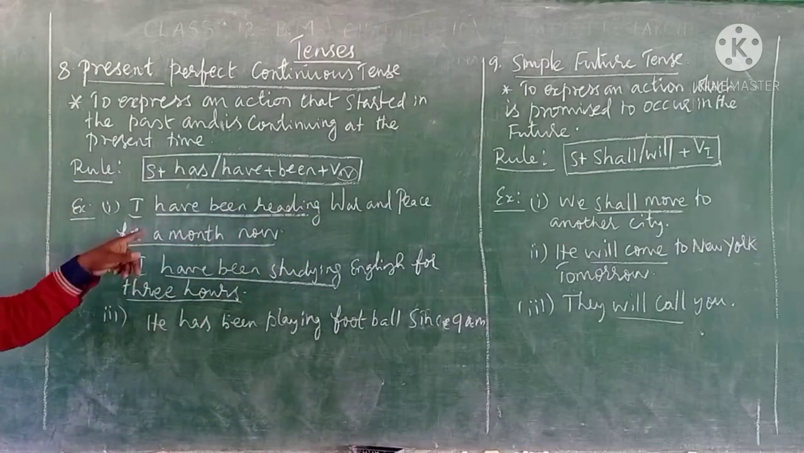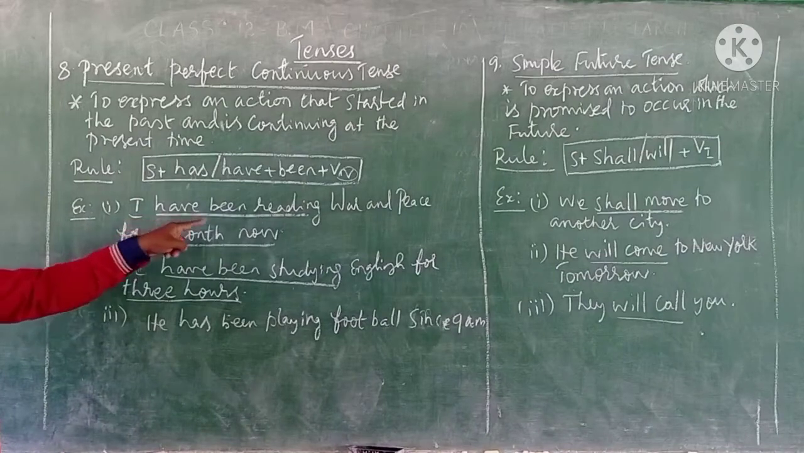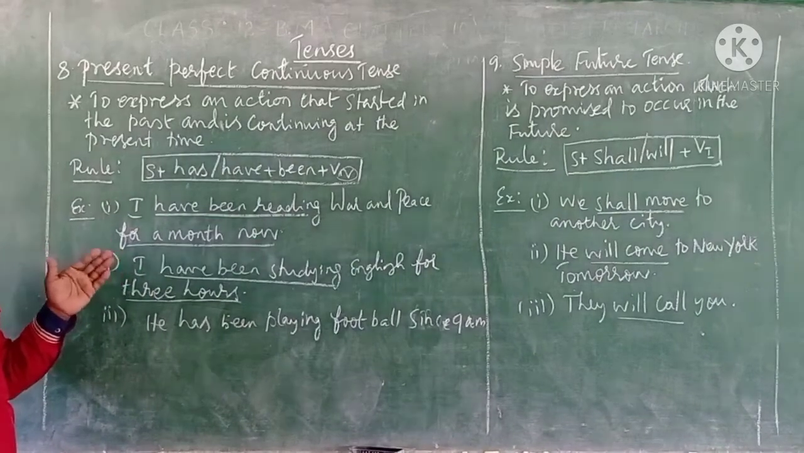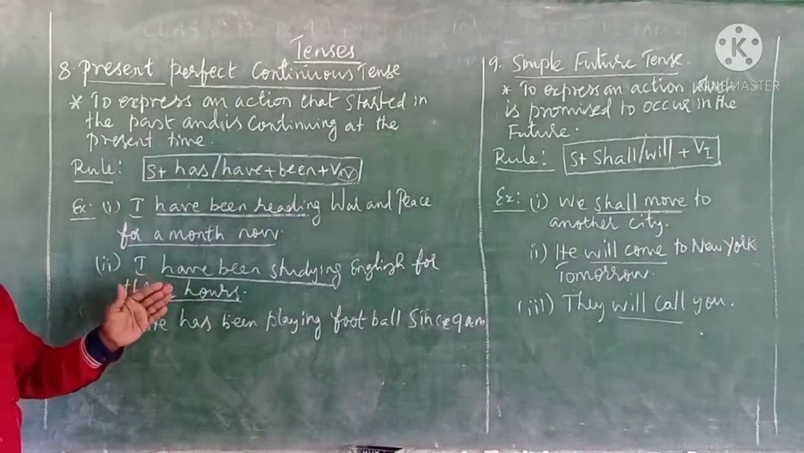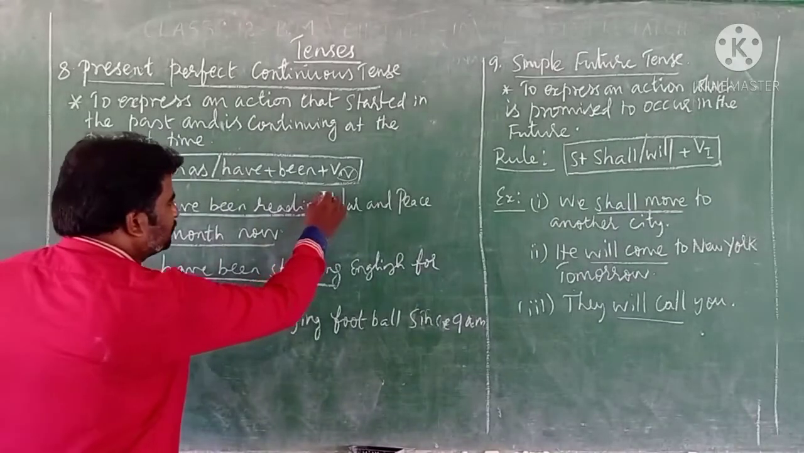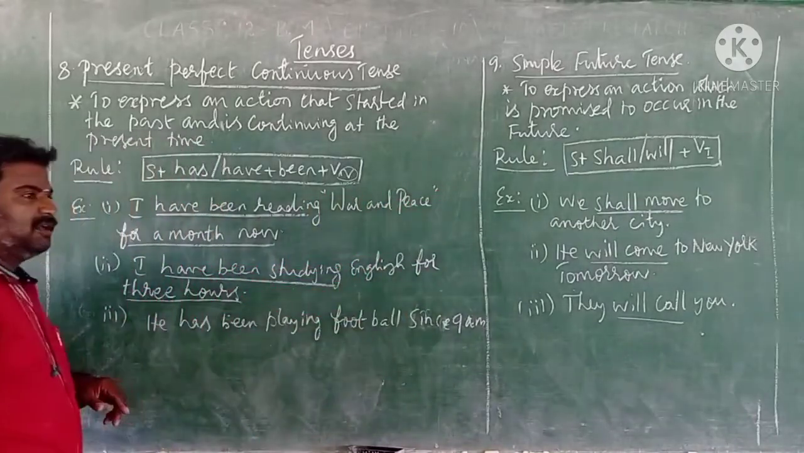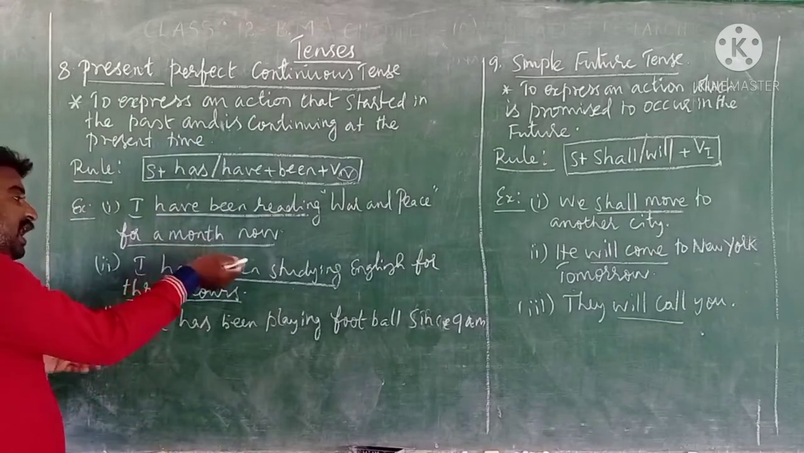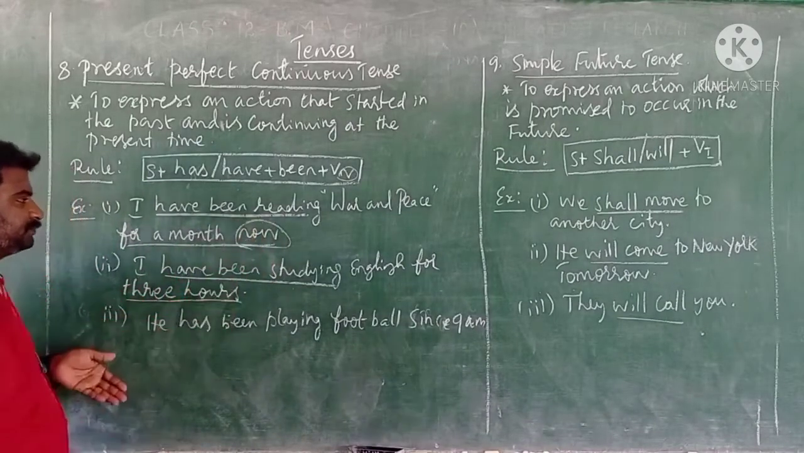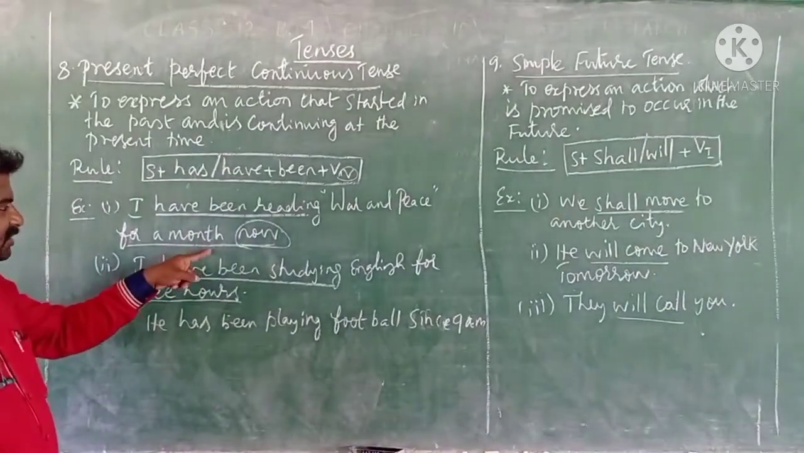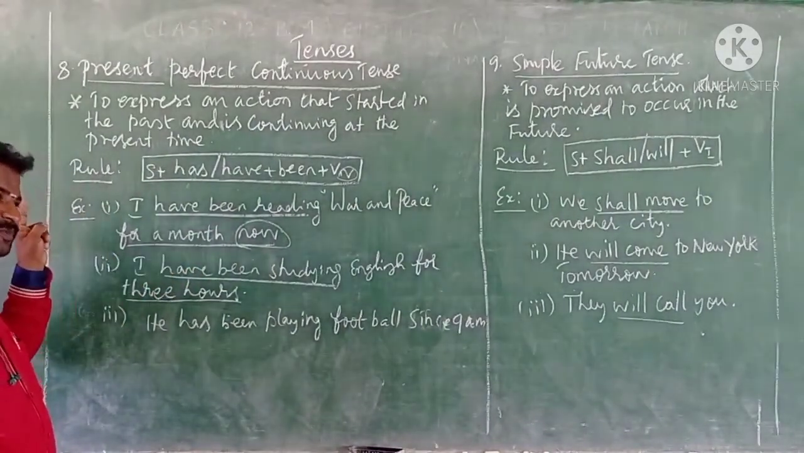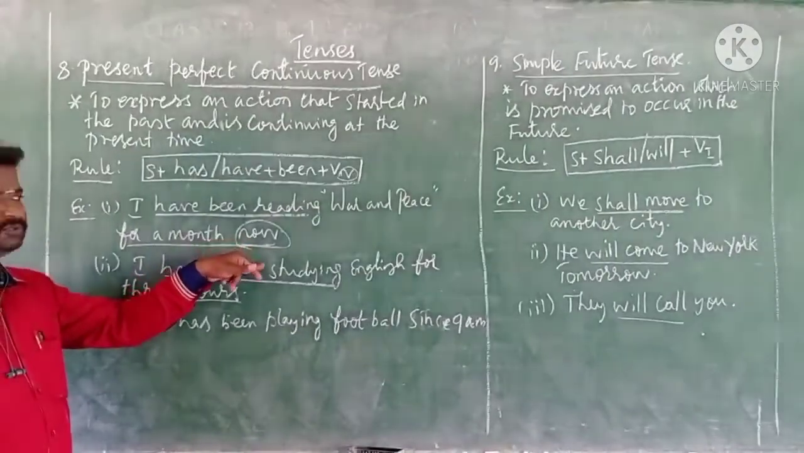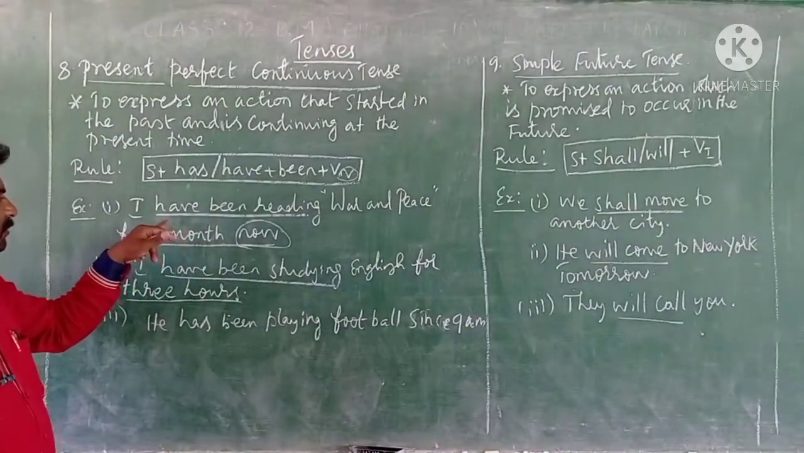See the example. I have been reading War and Peace for a month now. In this sentence, there is a person who was reading a textbook, and the name of the textbook is War and Peace. He started the work in the past, a month ago, and still it is going on now. Clear? The action was started in the past, before a month, and still the action is going on now.